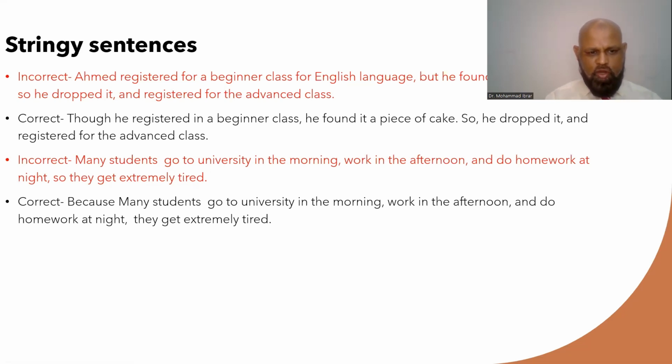Because many students go to the university in the morning, work in the afternoon, and do homework at night, they get extremely tired. So we have used one subordinator at the beginning and one fanboy and in the middle. And if you do so, you fix problems of stringy sentences.